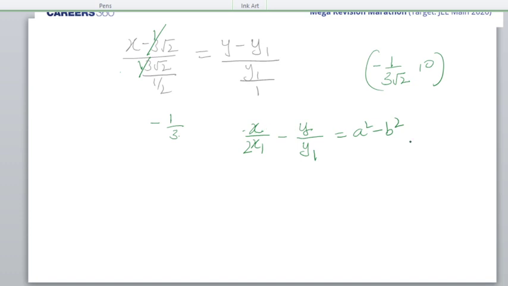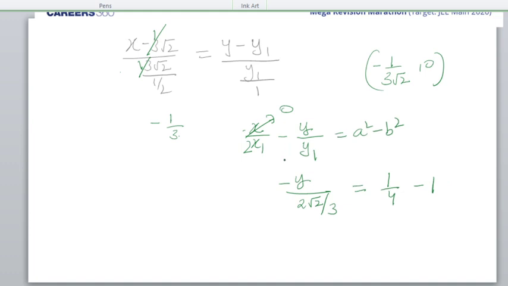Now to find out the y-intercept, I'll put x as 0. So minus y, I need to find. y1 I found out. What was the value of y1? It was under root 8 by 9, so that is 2 root 2 by 3. a square is 1 by 4 minus b square, that is 1.